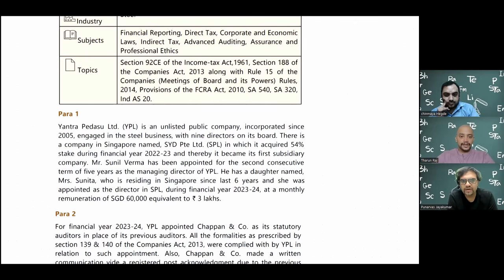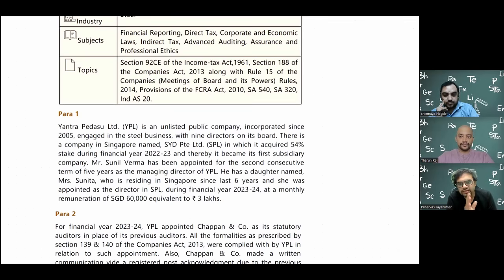Next, it has acquired a 54% stake. If you see the holding and subsidiary company definition, if you control more than half of the total voting power of the other company or control the composition of the board of directors, then it is called a holding-subsidiary relationship. As you can see, it has acquired a 54% stake. So here we can assume stake means total voting power, and total voting power means the equity share capital they have held.